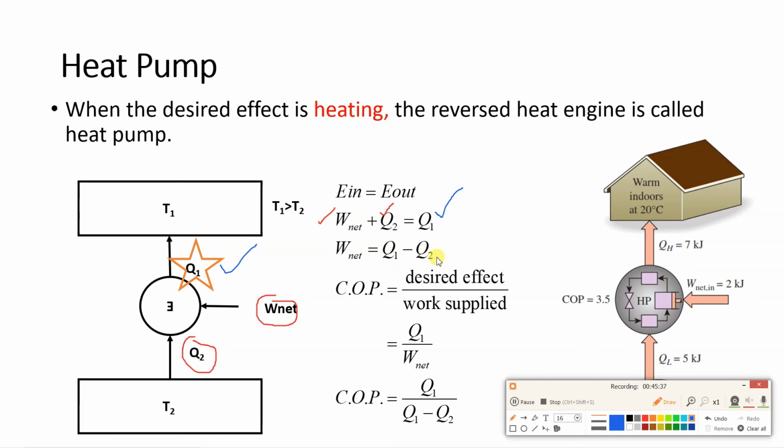Now in case of refrigerator, we had defined COP. The definition of COP is the same here. COP is desired effect upon work supplied. But what is the desired effect here? Heating effect, which is given by Q1. So COP of heat pump will be Q1 upon W net. Now what is this W net? We have derived over here. W net is Q1 minus Q2. So what will be COP? COP will be Q1 upon, instead of W net, we are substituting this Q1 minus Q2. So COP is Q1 upon Q1 minus Q2.